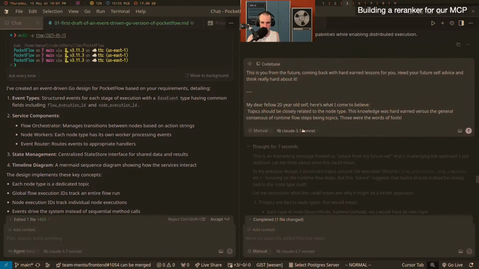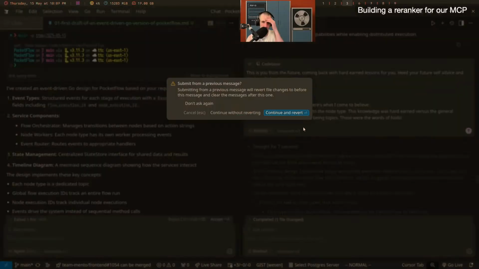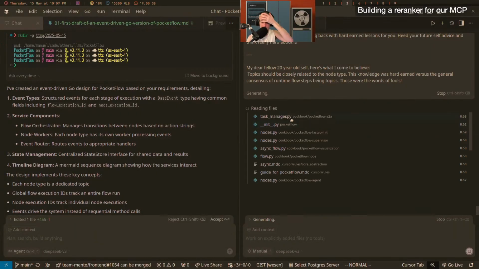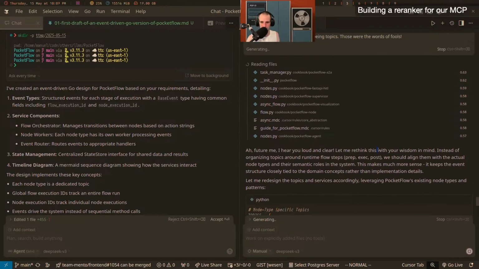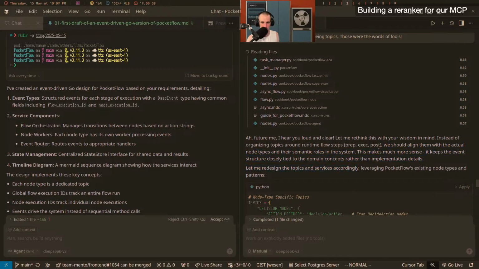And maybe DeepSeek v3 actually would be interesting here, right? Because I don't think we have all that many small models. I should add some OpenRouter ones in there. But let me rethink this with your wisdom in mind. So obviously here it's not all that important, but it will keep all the rest of the reasoning and give it maybe a more efficient way of communicating that. I mean, in this case, you could just say use event types as topics, but as a way of keeping parts of the previous context relevant with smaller models, now it's kind of coming back.